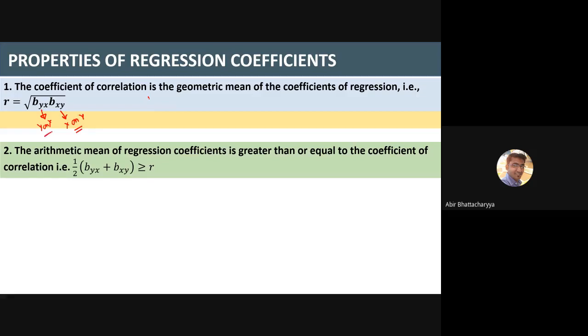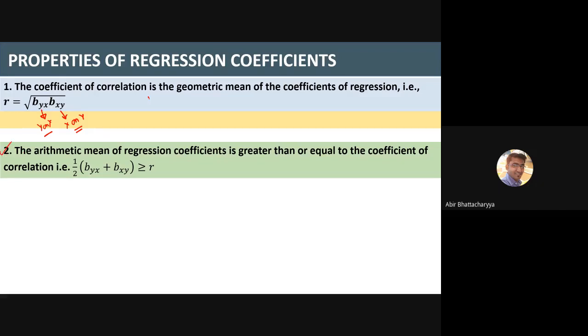So how to calculate r? Just multiply them and take the under root. This is going to be your r. It is a very important question, which can be asked in short question or MCQ manner. Your exam might be MCQ type or one-liner type online exam, so these things can be very important.